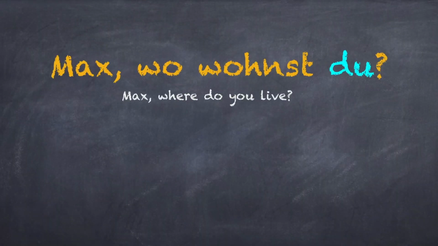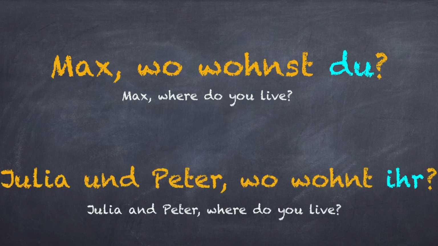Max, wo wohnst du? Max is a single person, hence we use du. Julia und Peter, wo wohnt ihr? Here we are talking to two people, hence we use the pronoun in plural, ihr. Do remember, since the situation is informal, you will address the people with their first names.